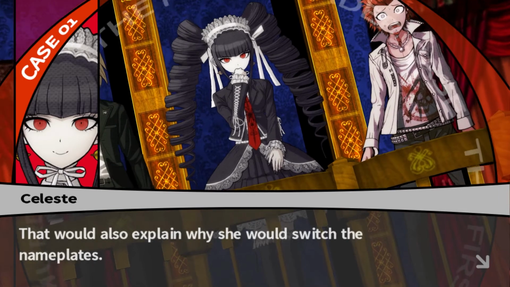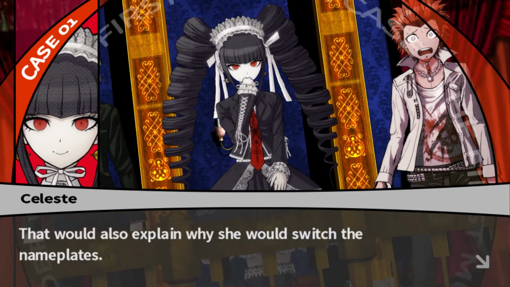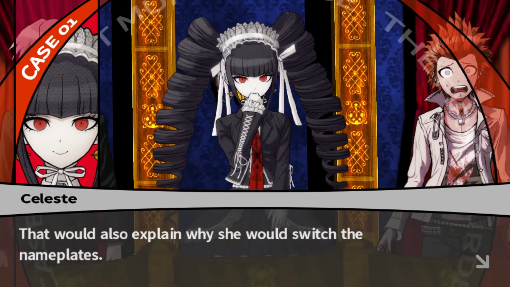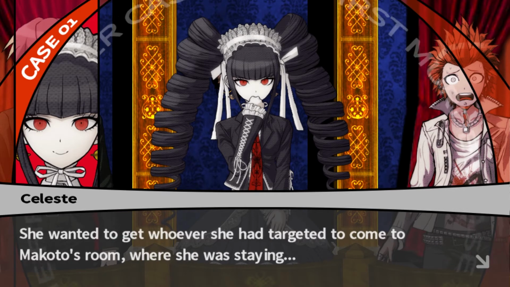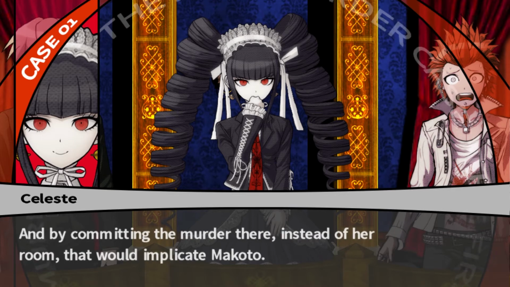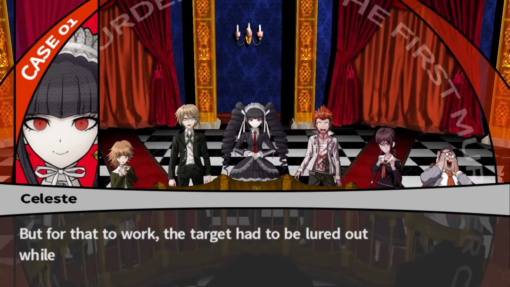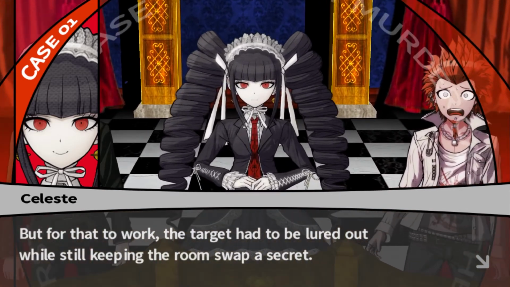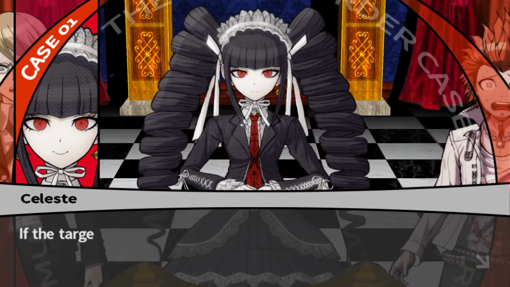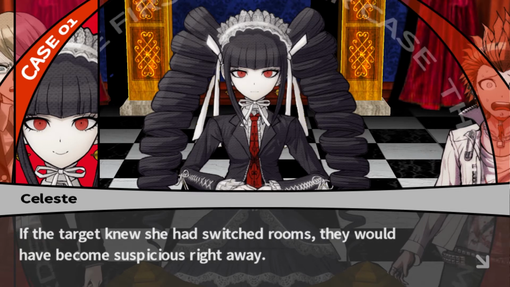That would also explain why she would switch the nameplates. She wanted to get whoever she had targeted to come to Makoto's room where she was staying. And by committing the murder there, instead of her room, that would implicate Makoto. But for that to work, the target had to be lured out while still keeping the room swap a secret. If the target knew she had switched rooms, they would have become suspicious right away.